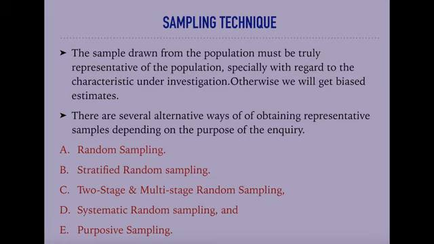Second, there are several alternative ways of obtaining representative samples depending on the purpose of the inquiry. So, what is the characteristic of the population under study? For what purpose are we going to inquire about the population, and from that population we have to take samples.